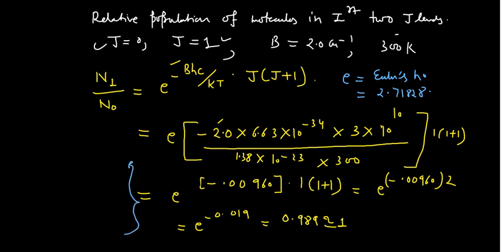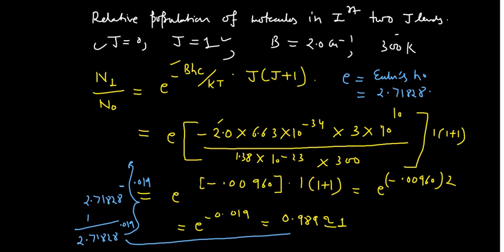Instead of E, you can write 2.71828, and this is raised to the power of negative 0.019. Okay, so if you want to change this particular expression, you can make the negative into positive by taking the reciprocal, 2.71828 to the power of 0.019. This will give you this particular value. This is 1 actually. So this is how you can calculate the value.